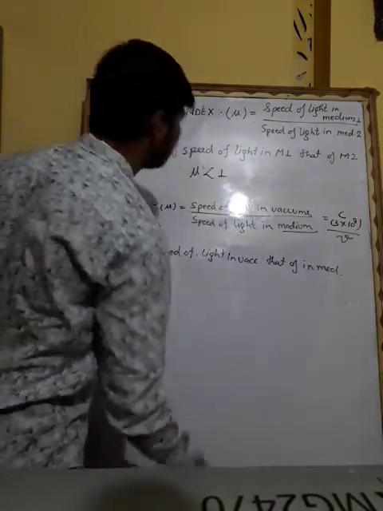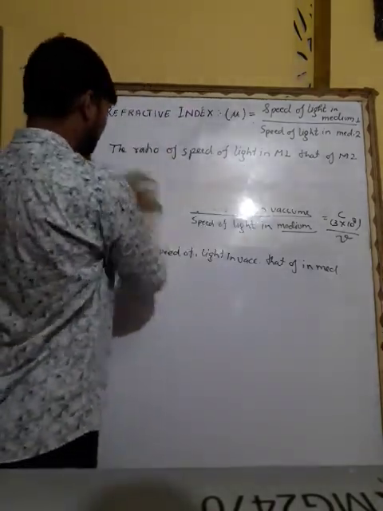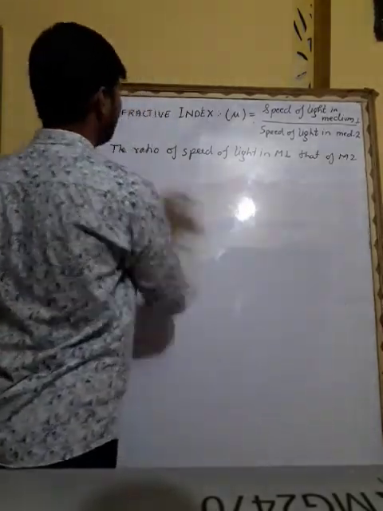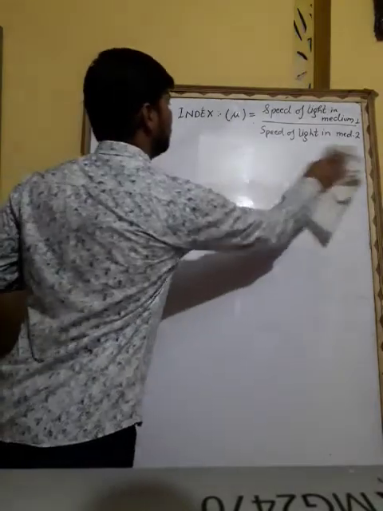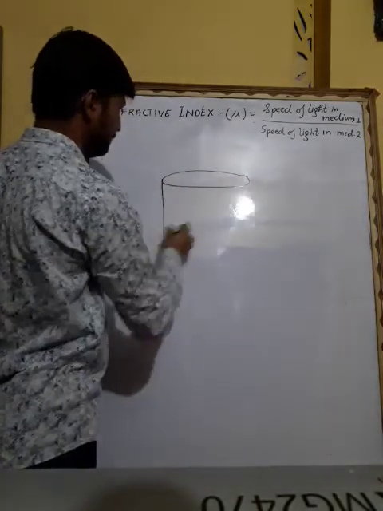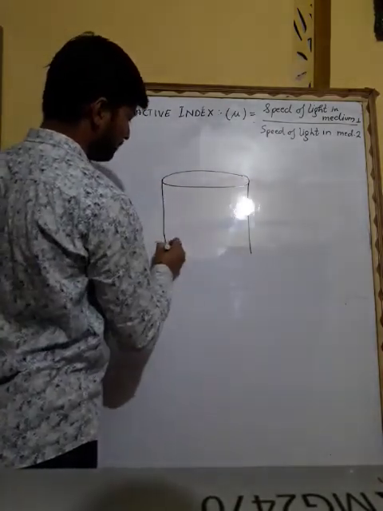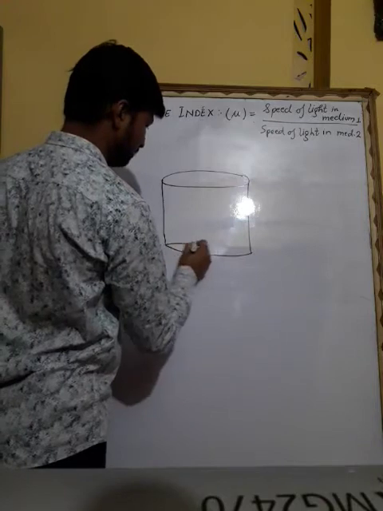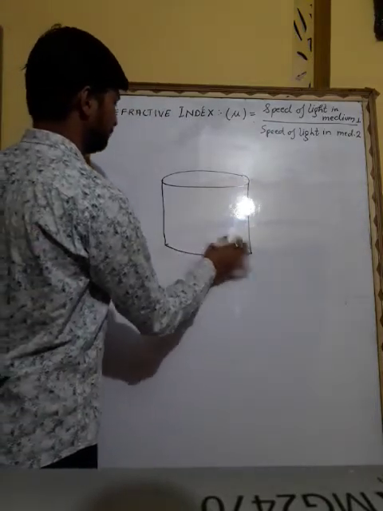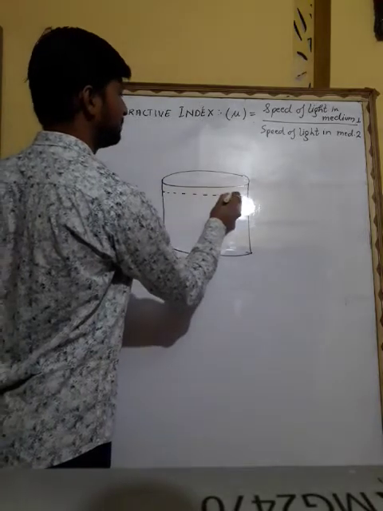Now let's talk about some examples based on refractive index. Suppose we have taken a beaker. You can do this example at home also. What do you see in this? This is a beaker which is filled with water.